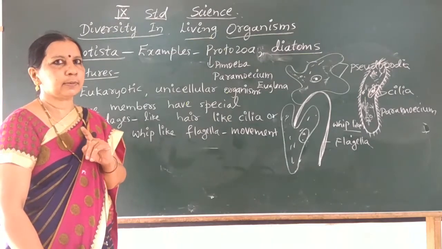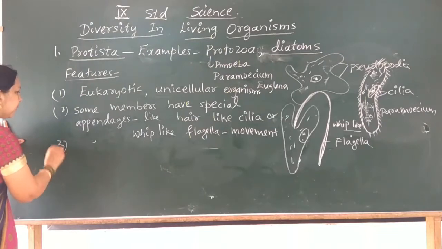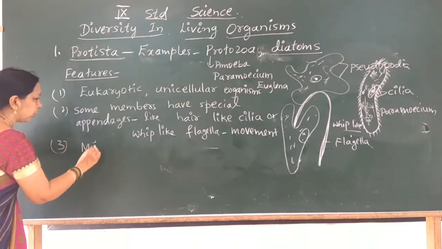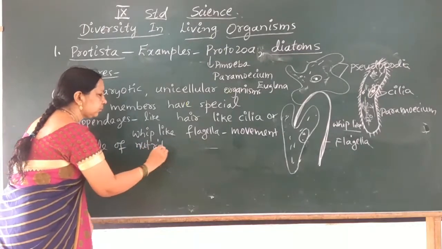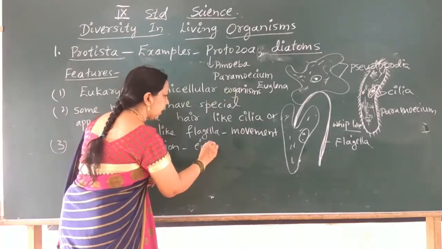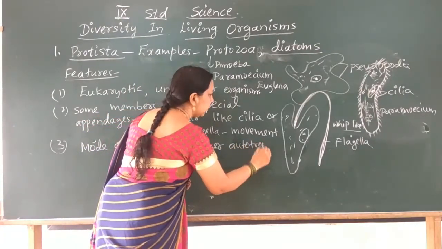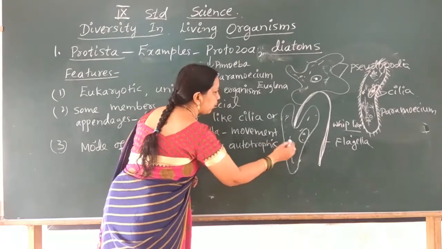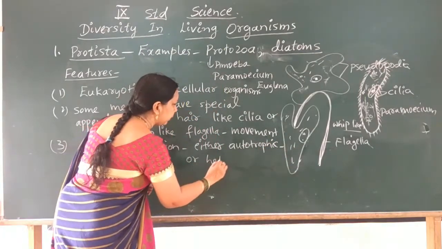Another important feature is nutrition. The mode of nutrition is either autotrophic, for example Euglena, or heterotrophic.